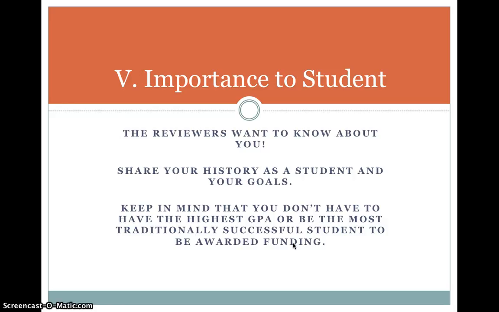The reviewers want to know about who you are and who you want to be, share your history and your goals. And please keep in mind that undergraduate research isn't necessarily just limited to those who have the highest GPA or who have been traditionally successful as college students. Undergraduate researchers have to be persistent and curious and overcome obstacles. And there are many ways to do that in your life. And the Undergraduate Research Advisory Board does not strictly look at things like GPA or honors and awards on campus.